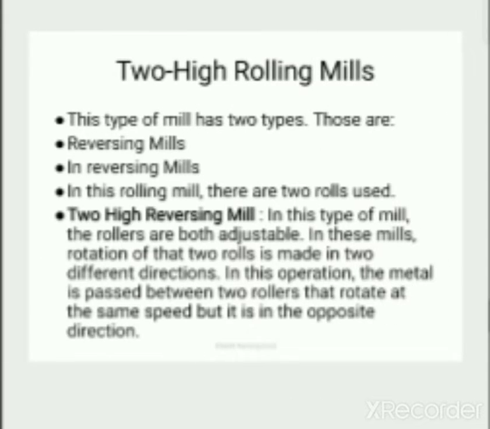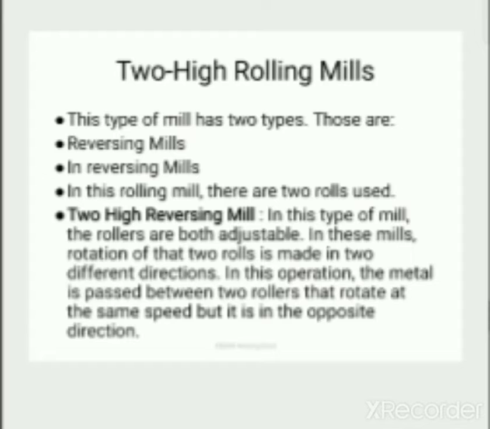Now the two high rolling mill. This mill has two types: reversing and non-reversing. In the two high reversing mill, two rolls are used and both rollers are adjustable.